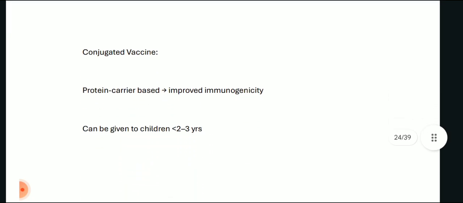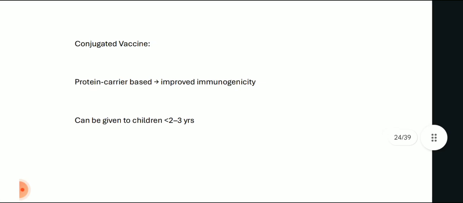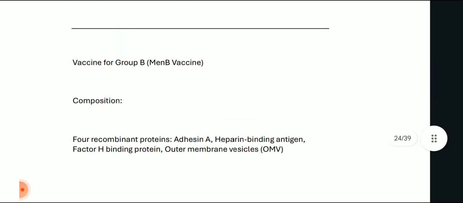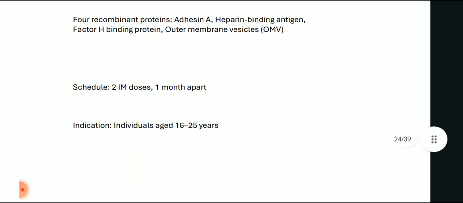Okay, conjugated vaccines are given, protein carrier based. These improve immunogenicity and can be given to children less than 2 to 3 years. The group B vaccine, Men-B vaccine, is composed of 4 recombinant proteins: adhesin A, heparin binding antigen, factor H binding protein, and outer membrane vesicles (OMV).